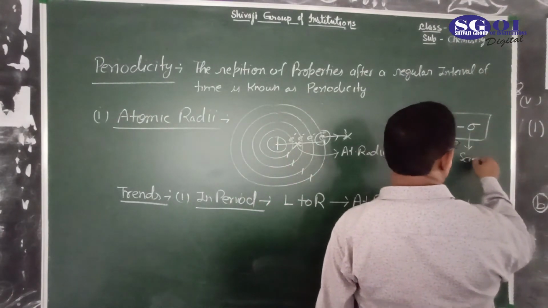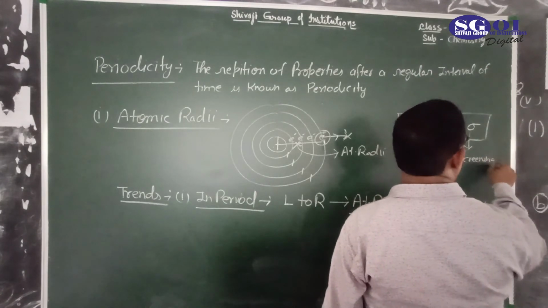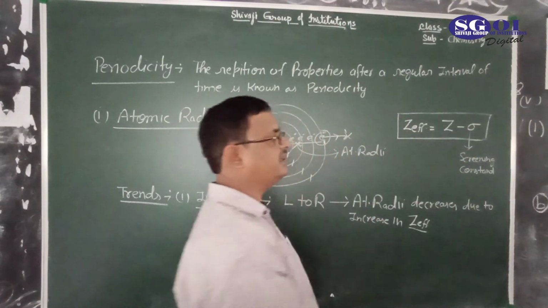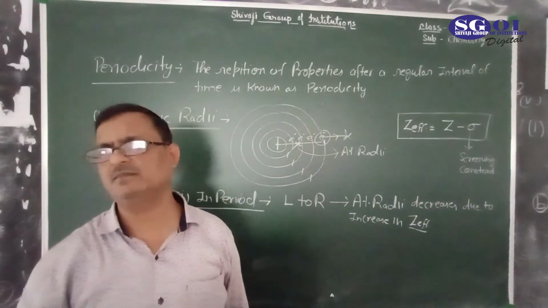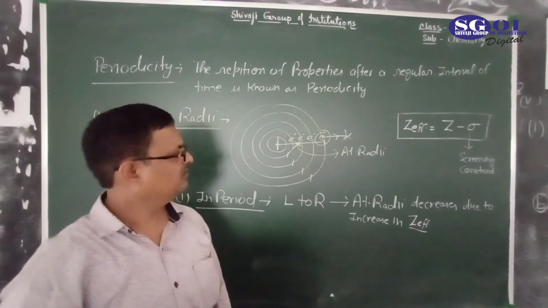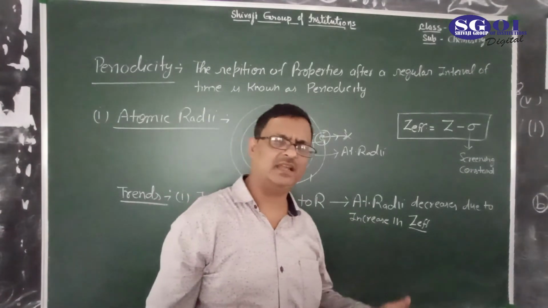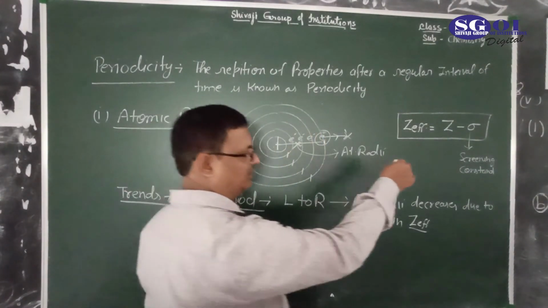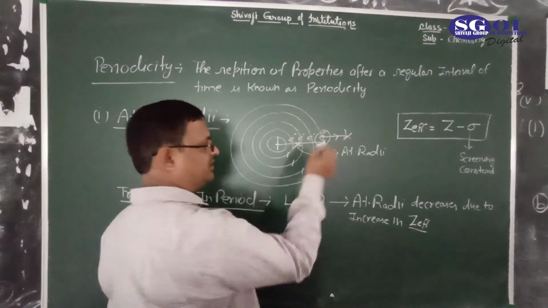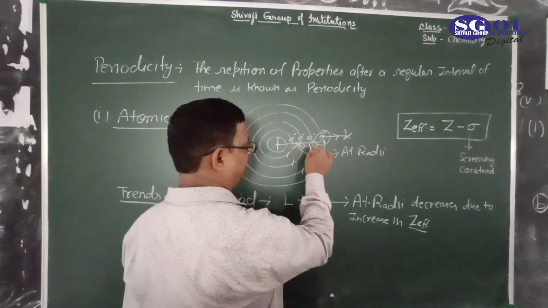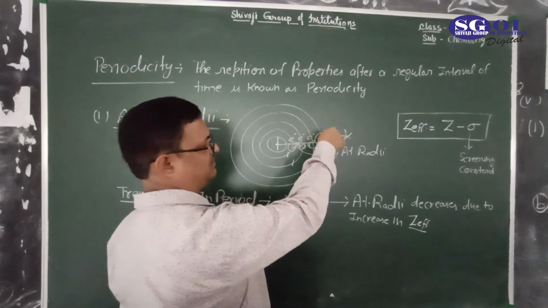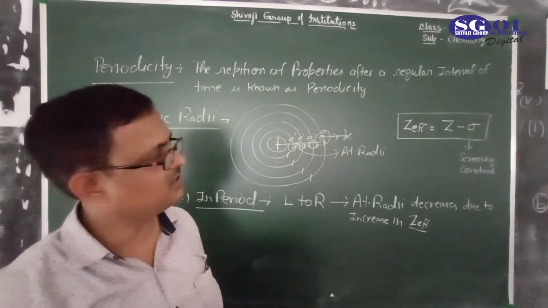The calculation of screening constant is based on Slater's rule, which is discussed in higher study; here only some idea is given. The inner shell electrons repel the outermost electrons due to like charges.